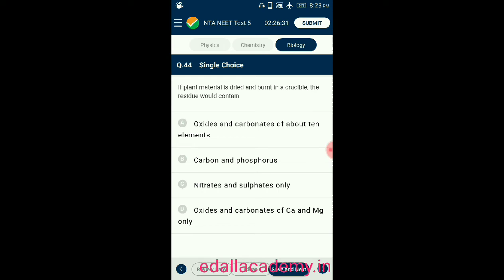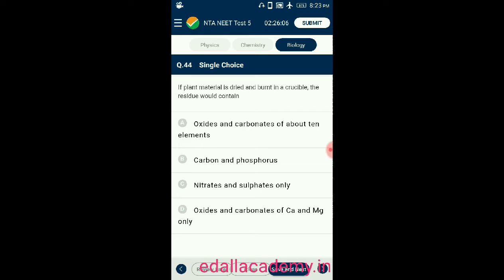Question number 44. If plant material is dried and burnt in a crucible, the residue would contain: option A, oxides and carbonates of about 10 elements. Option B, carbon and phosphorus. Option C, nitrates and sulfates only.